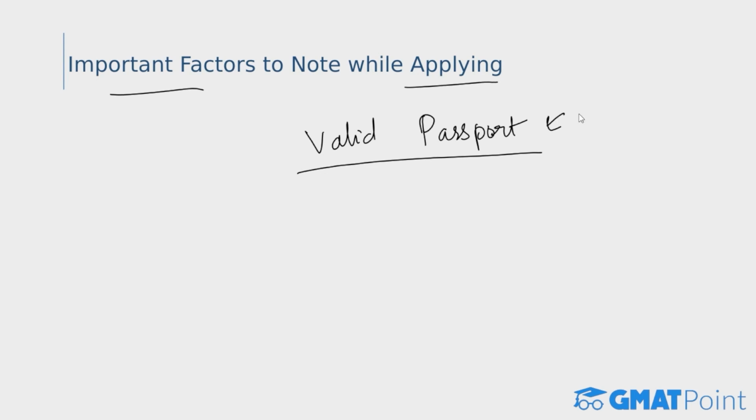And also apart from that, while applying, you need to share your contact information, your address, your phone number, email address, and all such things. Your information also includes your background details such as your gender, ethnicity, date of birth, your country of citizenship, and so on. So these are the things you need to fill in while applying for the GMAT exam.